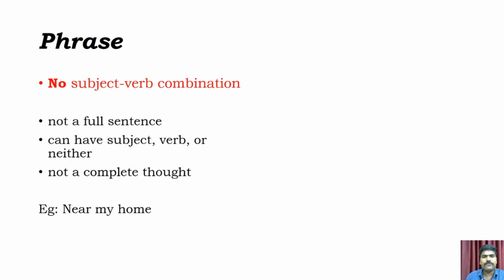Phrase. What is meant by phrase? A phrase is not a full sentence. It can have a subject, a verb, or neither subject nor verb. It does not have a complete thought, but it gives meaning. There is no subject plus verb combination in a phrase. Here is an example: near my home. It gives meaning, but there is no subject and verb combination.